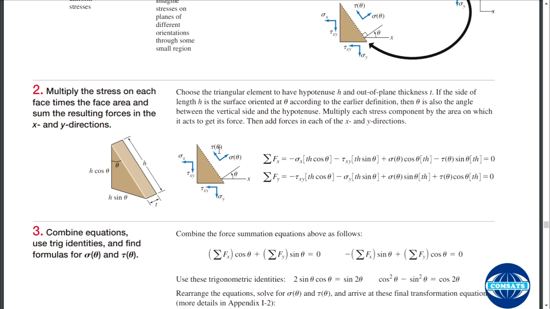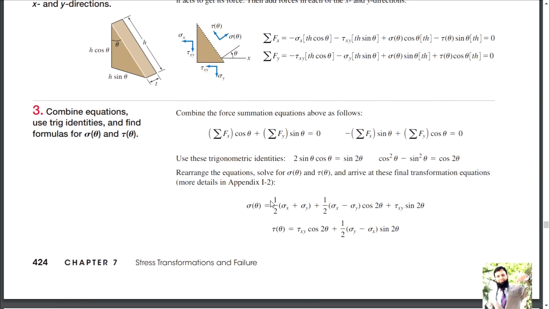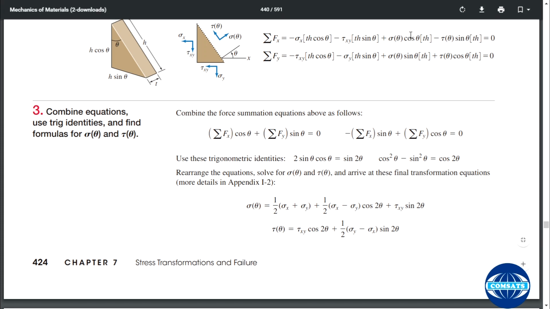Another thing that is important: combine equations, use trigonometric identities and find formulas for this. While formulating and finding, there are two unknowns, this one and this one. So for two unknowns you have to solve these equations simultaneously.